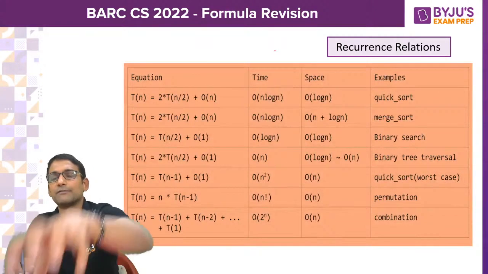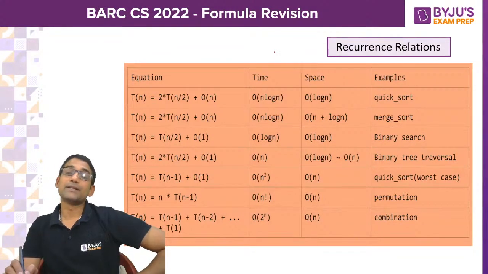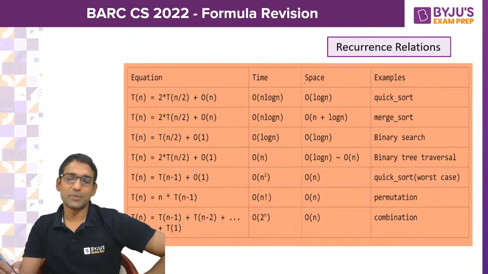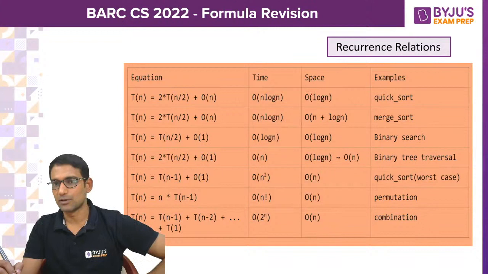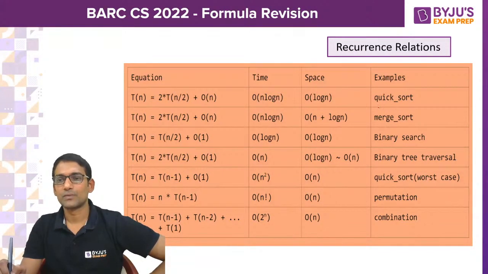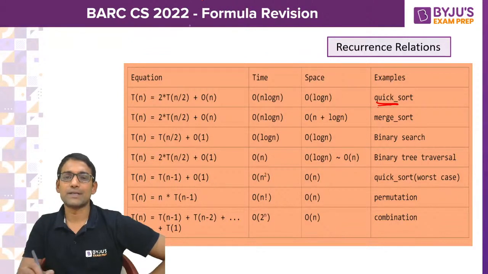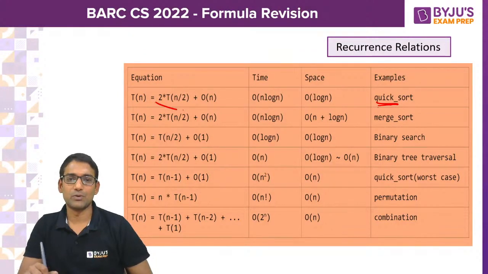Also, I have kept recurrence relations for some popular algorithms, because sometimes they are also asked. The recurrence relation of quicksort in the best and average case is T(n) = 2T(n/2) + O(n).